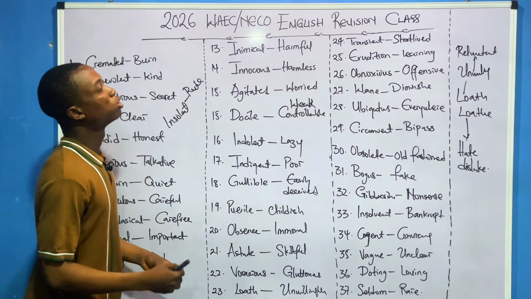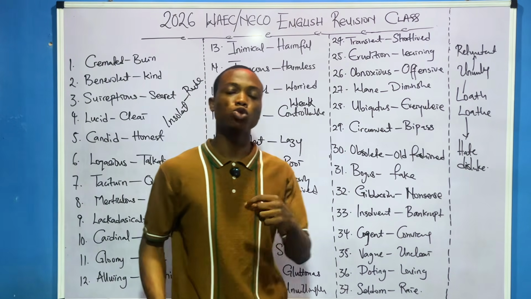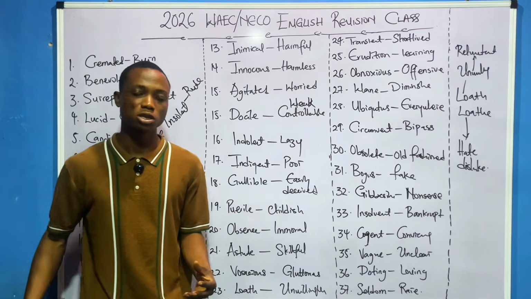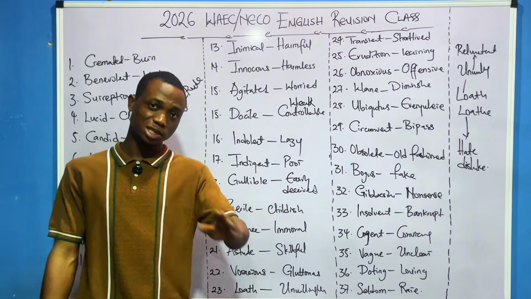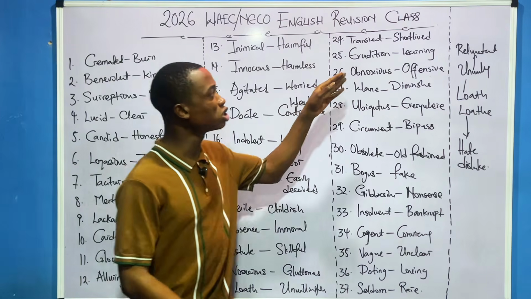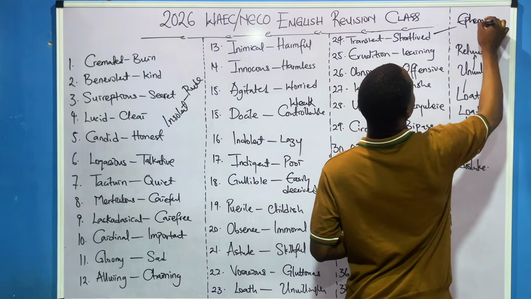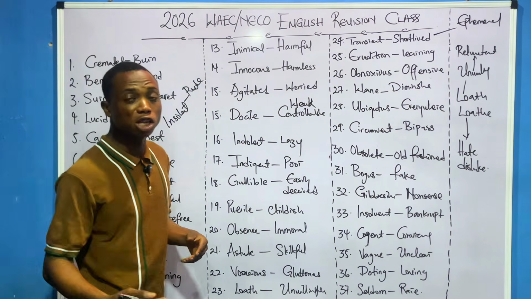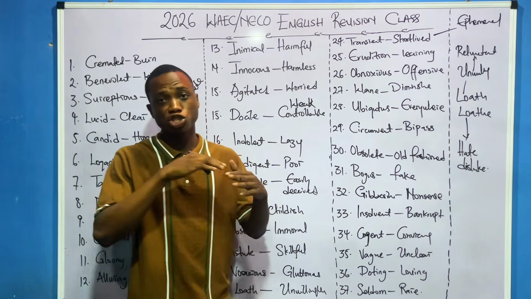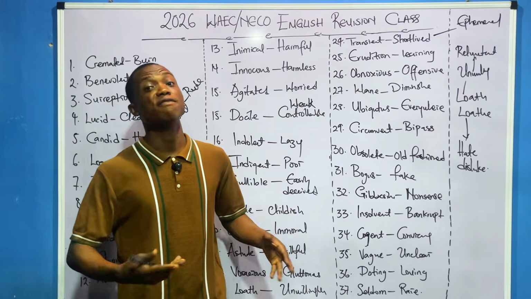Very, very important. So transient. Transient means something that will not last forever. You understand? Something that will not last, something that is short-lived. Transient. On that word again, if you don't see transient, you will see ephemeral. Yes, you will see ephemeral. So when something is ephemeral, it's short-lived, it will not last forever, it is transient. You understand? Then opposite of transient means that thing will last forever, everlasting.